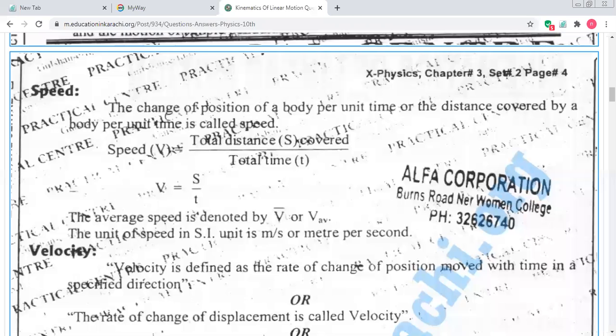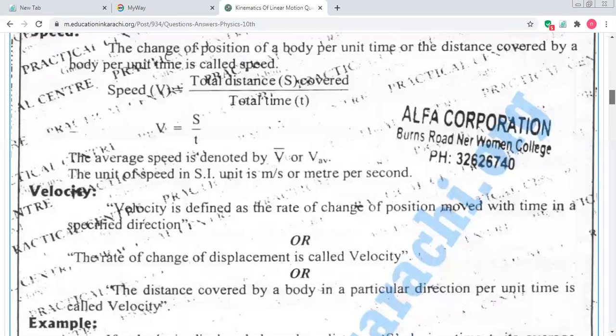Rate of change of displacement, meaning displacement divided by time, is known as velocity, and distance divided by time is speed, whereas speed is also represented by v and velocity is also represented by v. Speed does not have a direction, whereas velocity has a direction. So velocity is a vector quantity and speed is a scalar quantity. When we don't have direction, the quantities are scalar. Is that clear?